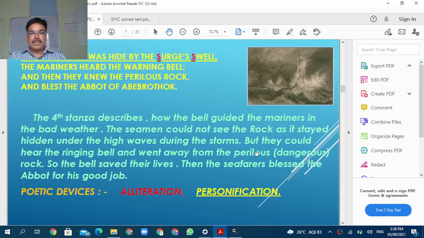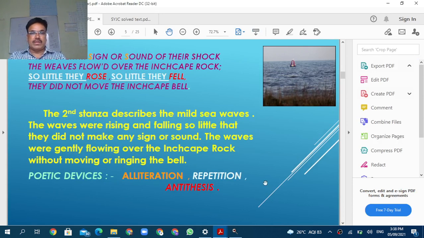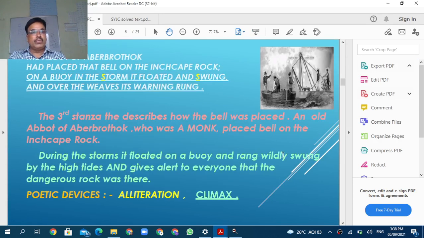this is the stanza. So that is the third stanza. In this stanza, the poet says that during the storm it floated on a buoy and swung widely with the high tide and gave alert to everyone. It gives alert. दुसऱ्यांना alert करायचे. कशापासून? From the dangerous rock that was there. Okay, be alert, there is a dangerous rock.